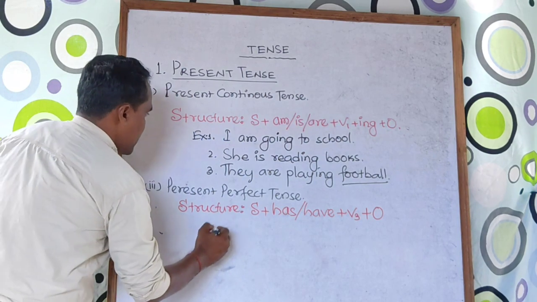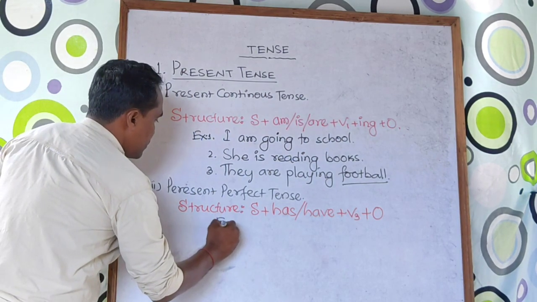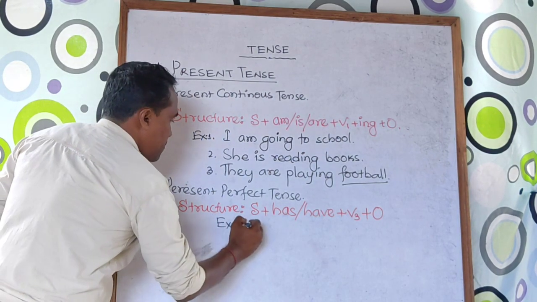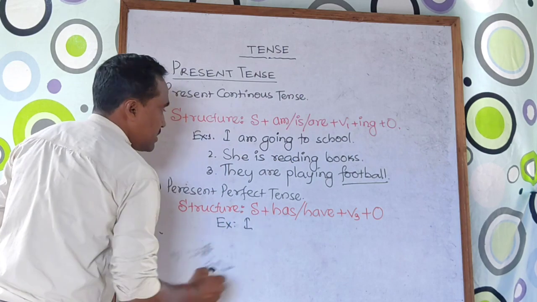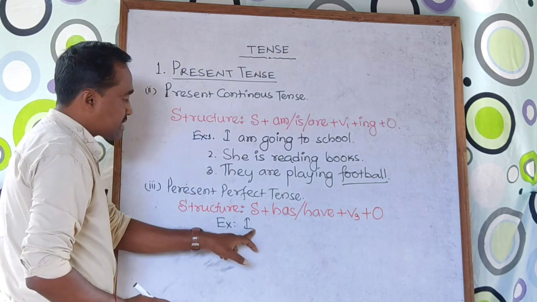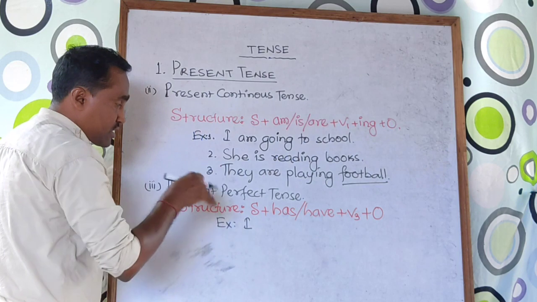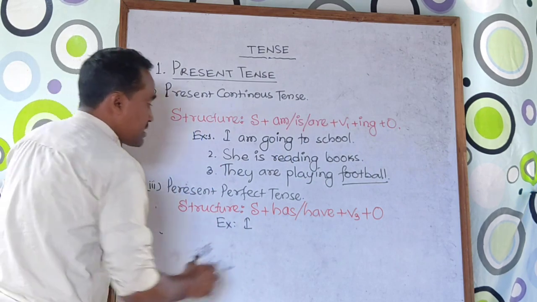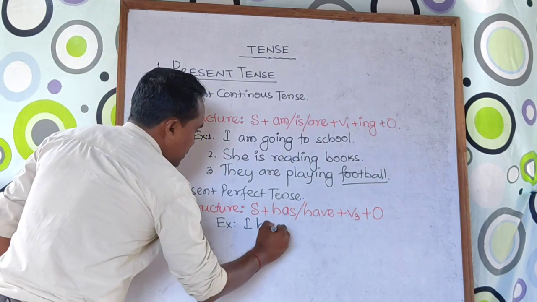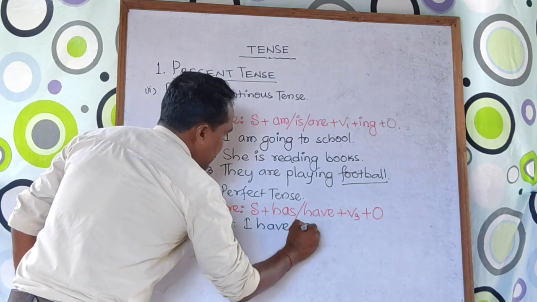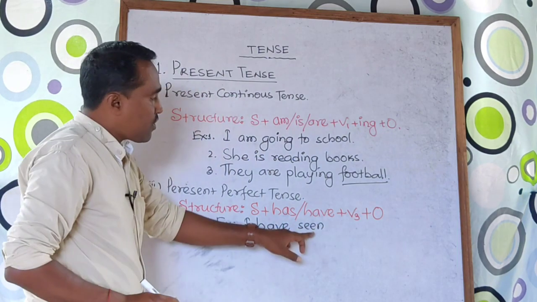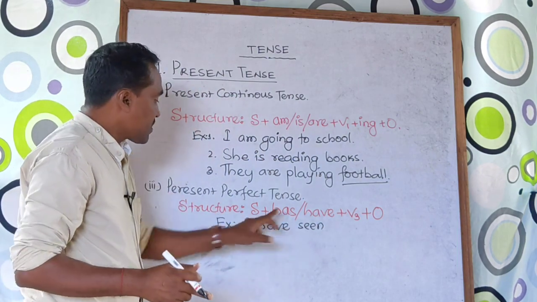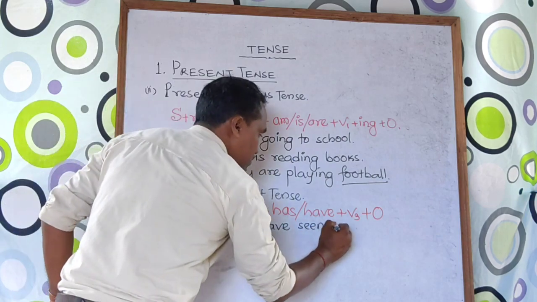Take two examples here. If I take I, despite the fact that it is I, maybe it is singular number, but in perfect tense you need to use have. I have seen. The V3 form of see is seen. I have seen you.